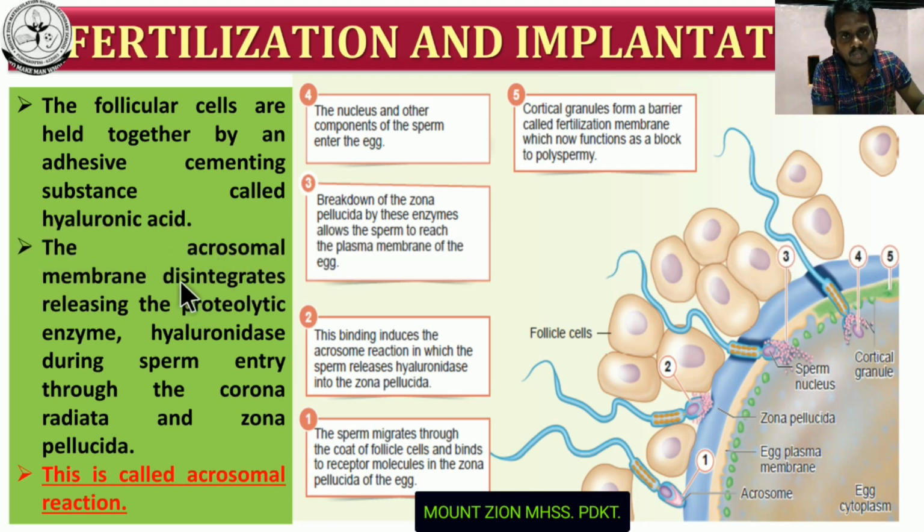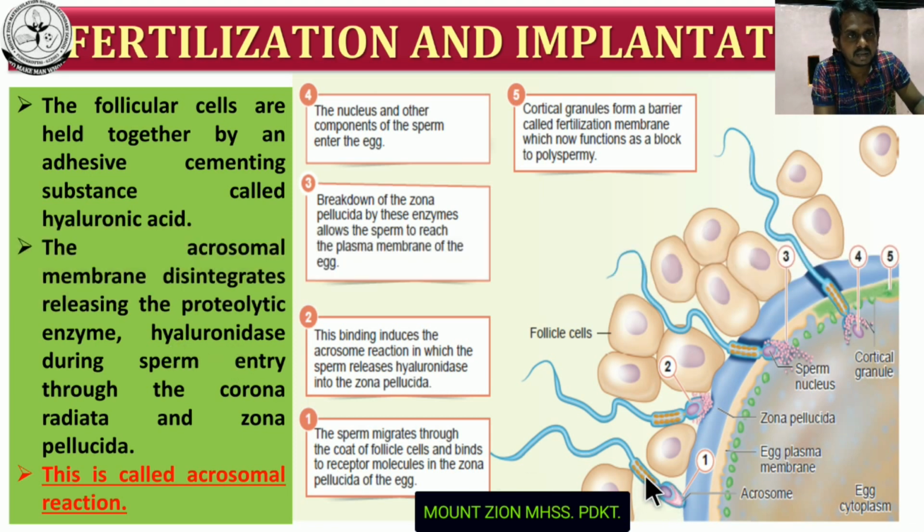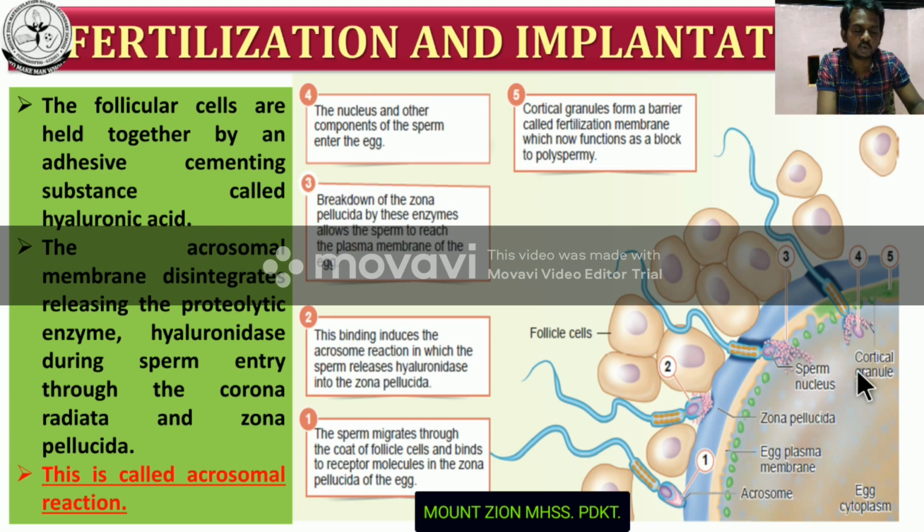The acrosomal membrane disintegrates, releasing the proteolytic enzyme hyaluronidase. The follicular cells, which are made up of hyaluronic acid, are disintegrated by the chemical substance called hyaluronidase, which is secreted by the acrosome of the sperm. As a result, the sperm enters into the ooplasm of the egg. This is the sequential event that happens during the fertilization process.